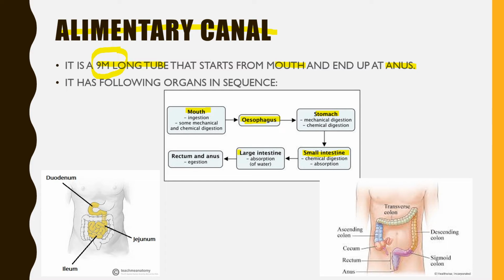And then comes the large intestine, which helps in absorption of water, and also helps in the removal of the undigested part of the food, which is done by the rectum and anus. Let's now talk about the parts of the small intestine and large intestine. The small intestine has three parts: duodenum, jejunum, and ileum. The large intestine again has three parts: cecum, colon, and rectum.